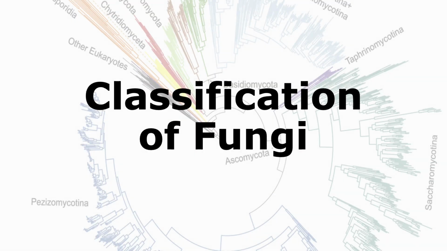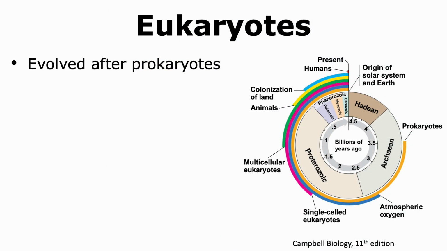In this talk, we will learn about the classification of fungi, which are eukaryotic organisms. Eukaryotes are thought to have evolved after prokaryotes. According to the fossil record, we are able to detect single-celled eukaryotes around 2 billion years ago.